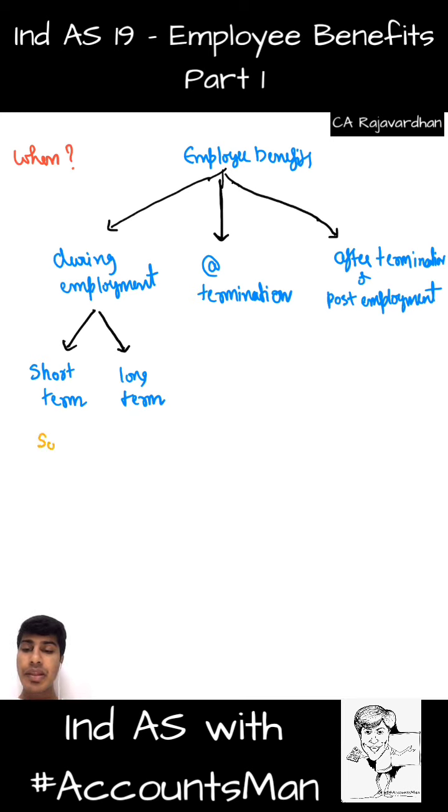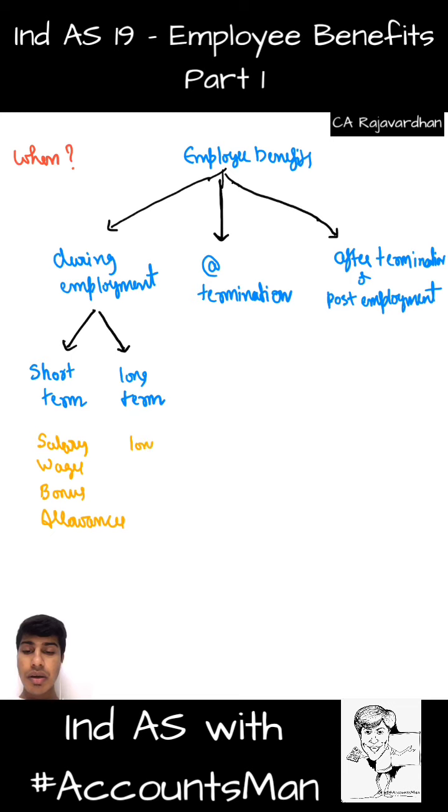Short term will be salary, wages, share in profit, or basically we can call it bonus, or any other allowances. You get that? Profit based payments. All this will become short term.